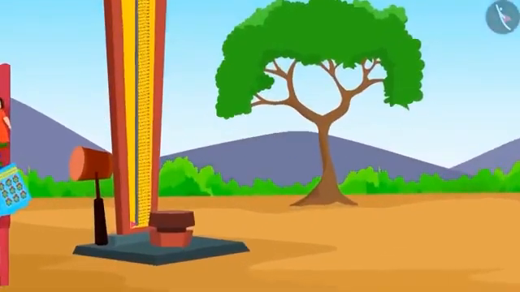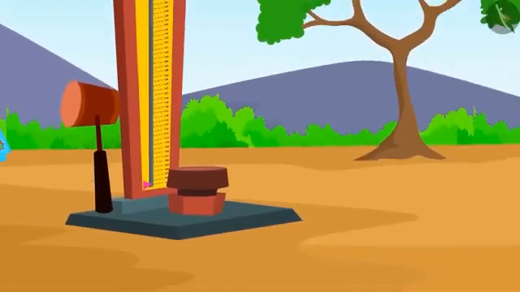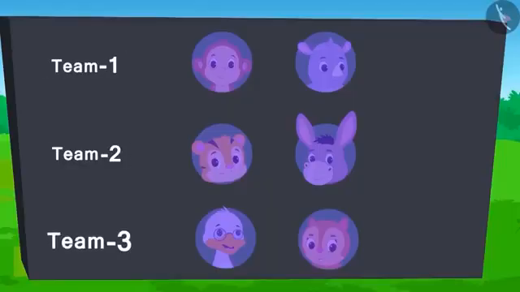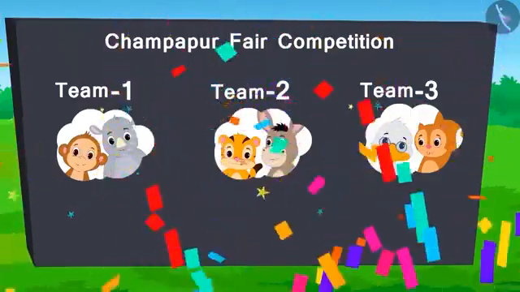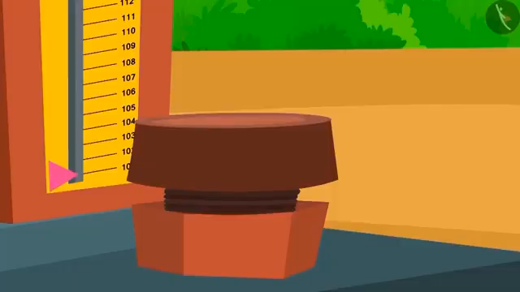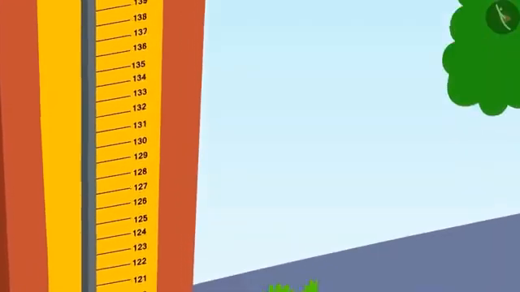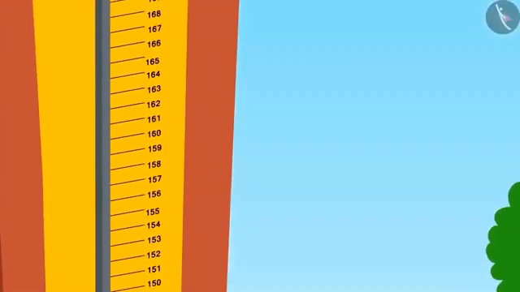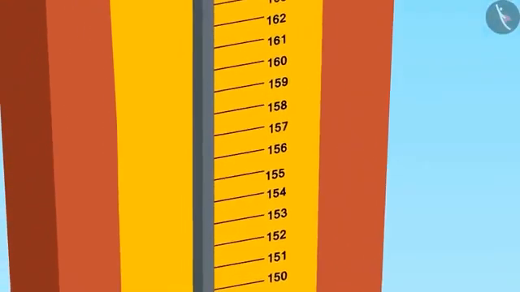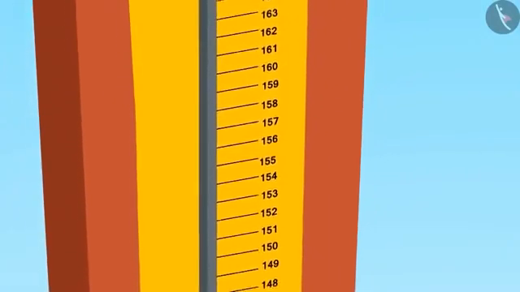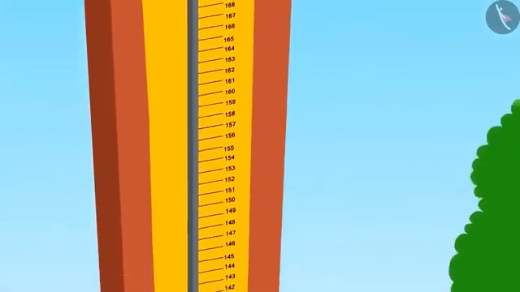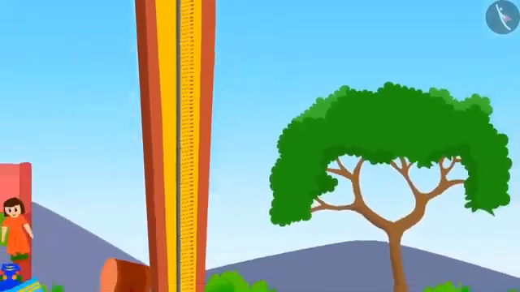The name of the first game is Who is the Strongest? Each team will be given one try. The team who will be able to reach the largest number on the scale will win the team ticket. There are a few new numbers on this scale. Do you recognize these numbers? No. It's okay. Let us learn these numbers through the game which is called Who is the Strongest?